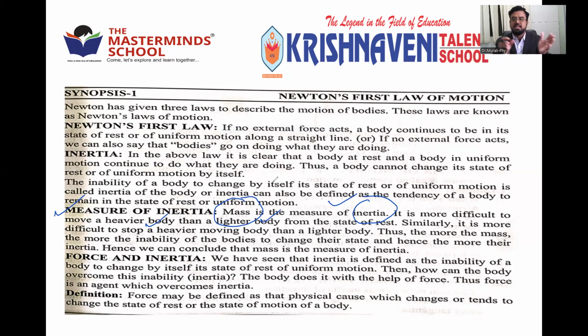There are two bodies, heavy and lighter. We can move the lighter body very easily compared to the heavy body. That clearly indicates that inertia depends on the mass of a body. Thus, the more the mass, the more the inability of the body to change its state and hence the more its inertia. So we can conclude that mass is the measure of inertia. Very important point: mass is the measure of inertia. So this point is very important. Right? So this is Newton's first law.